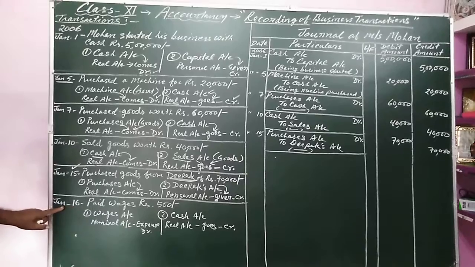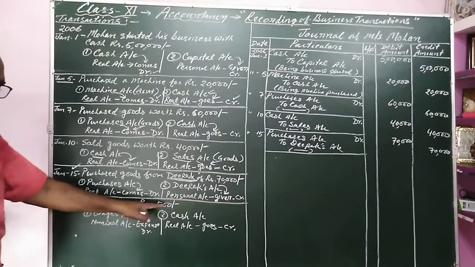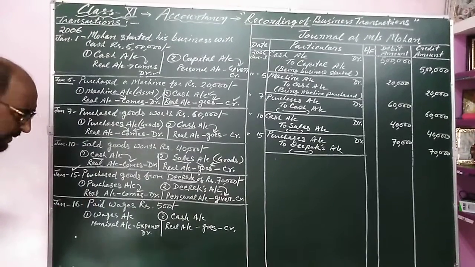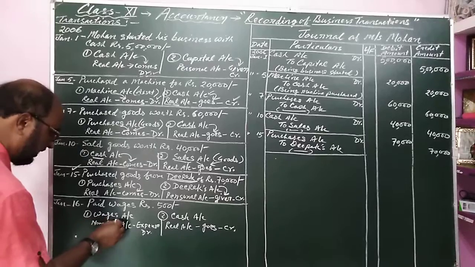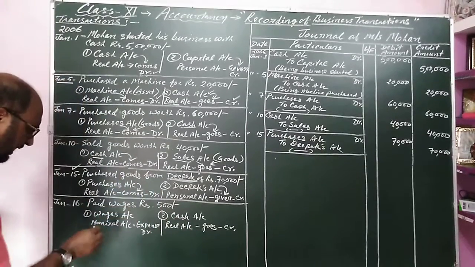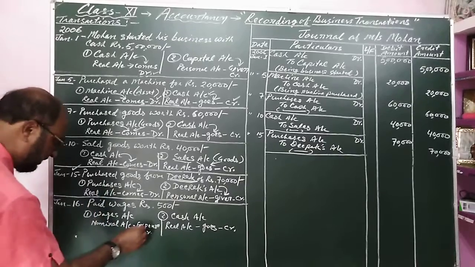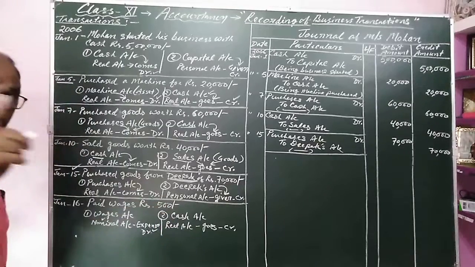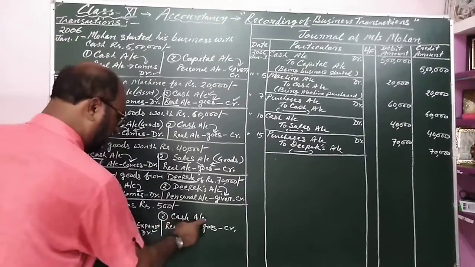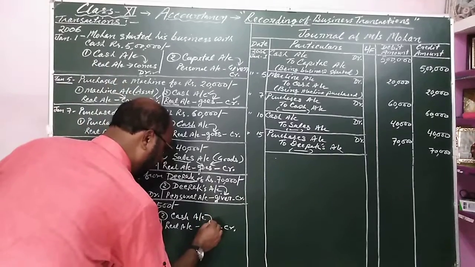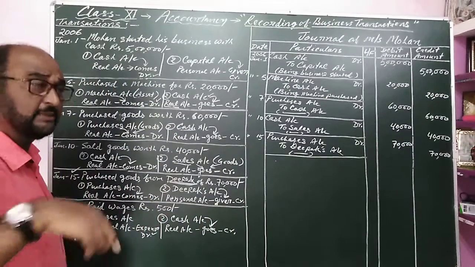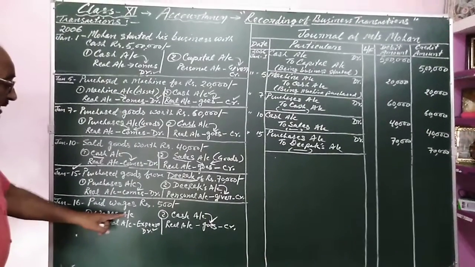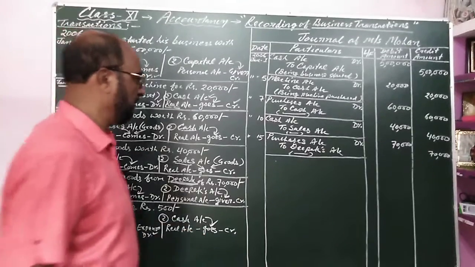After that, January 16 paid wages rupees 500. When wages is paid, it is expense. So wages account and cash account, two accounts are affected. Wages is account of expense. It is nominal account, my dear, and expenses are debited as per rule of nominal account. Cash account is real account and it goes out when we pay amount for any purpose. Cash is going out. So wages account will be debited and cash account will be credited.